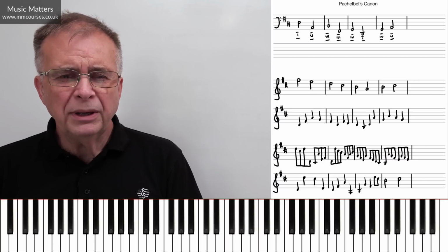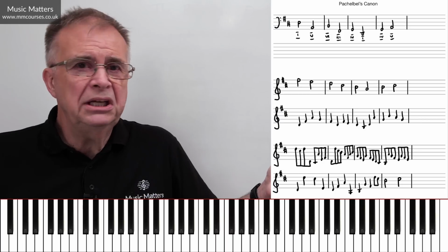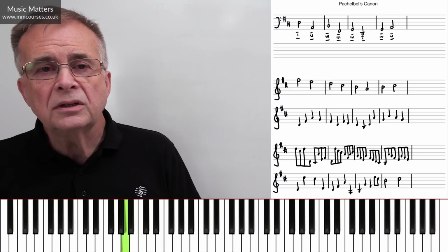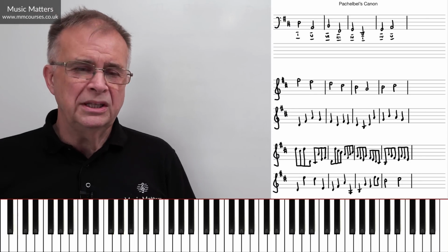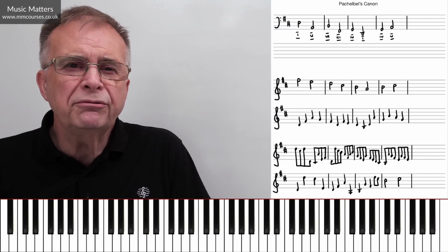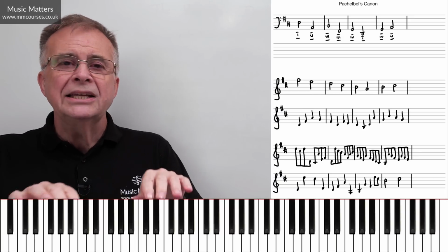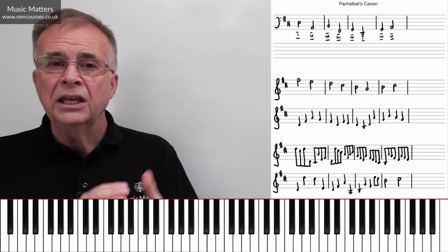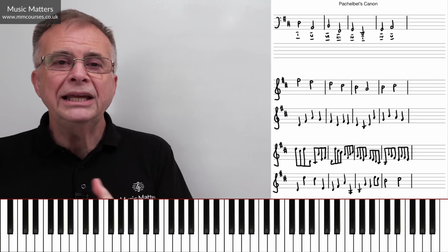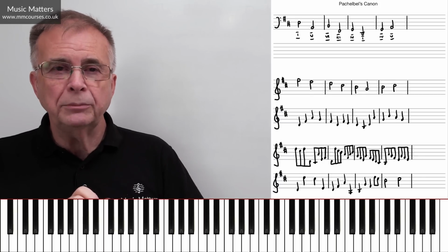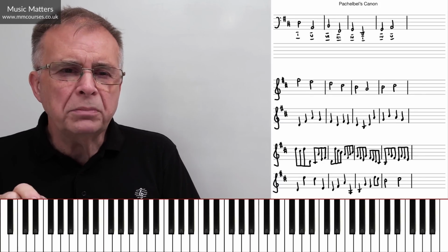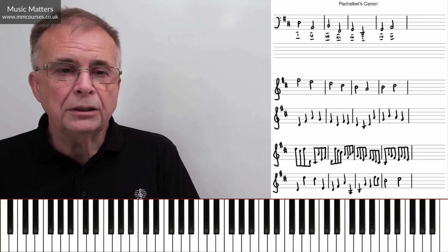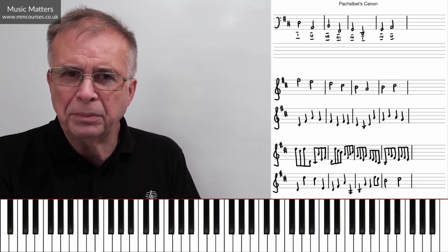And what did the keyboard player do then? If the keyboard player only had a bass line, does the keyboard player just sit there playing bass notes all afternoon? No, a bit more to it than that, because we have something called the figured bass. In other words, instead of writing out all the notes of the harpsichord or the organ parts, you had the bass line, and the person playing the harpsichord or the organist would play the bass line with the left hand and also look at these numbers that were written underneath the notes. Those numbers are called the figured bass. So let's have a look at how figured bass might work.